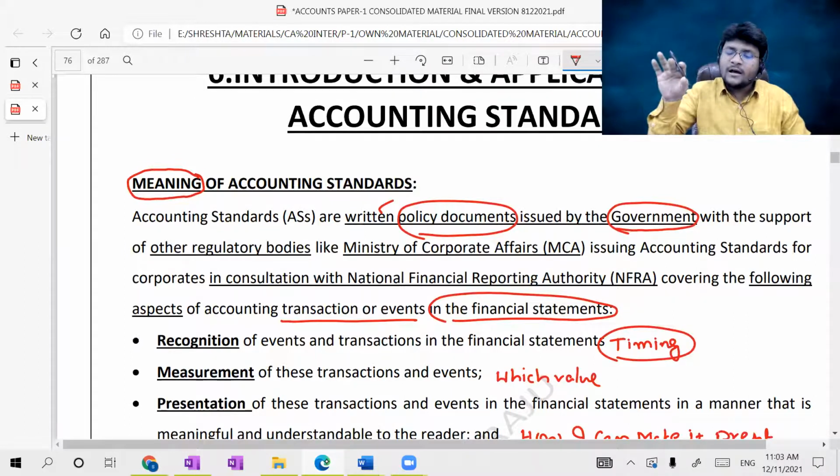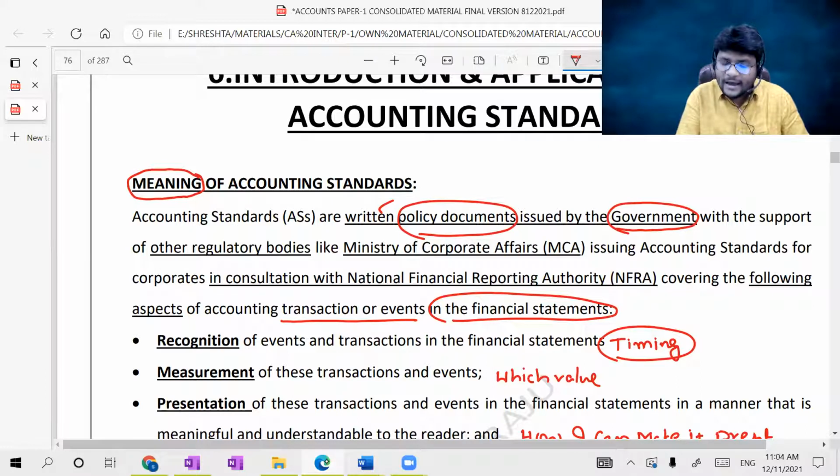In case of non-corporate entities, once approved by the Council of ICAI, they are automatically used by the non-corporate entities. With the support of other regulatory bodies like MCA, accounting standards for corporates are issued in consultation with the National Financial Reporting Authority. The standards issued by the Accounting Standards Board of ICAI are recommended by the National Financial Reporting Authority, NFRA, which is a replacement of the NACAS, and has some regulatory powers compared with the NACAS.